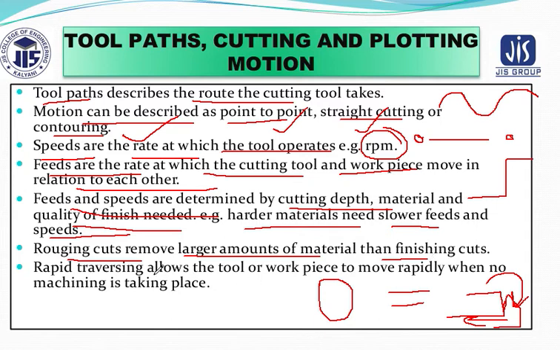Next, rapid traversing allows the tool or workpiece to move rapidly when no machining is taking place. So the term rapid allows the tool as well as the workpiece to move very rapidly. In rapid traversing, traversing means where no machining is going to take place.